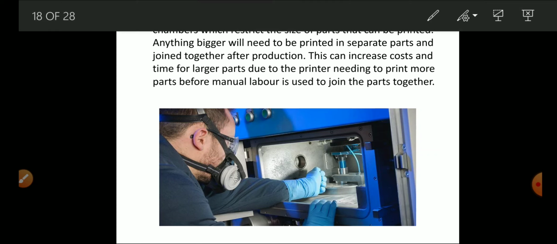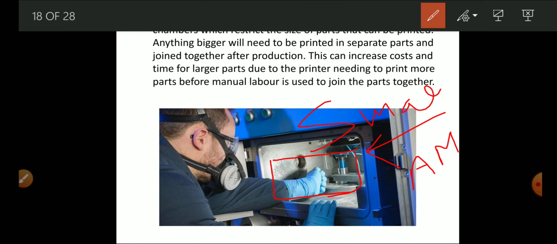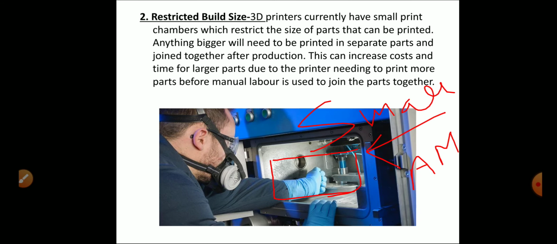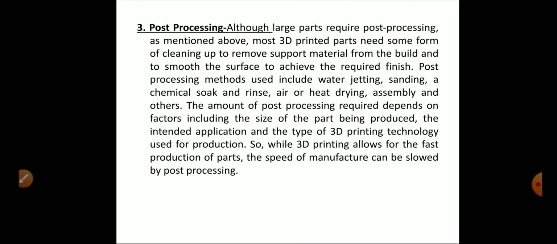Here it is the working chamber for the additive manufacturing process. The space is limited, so only small components can be made by the additive manufacturing process. That is the big disadvantage for the additive manufacturing process.